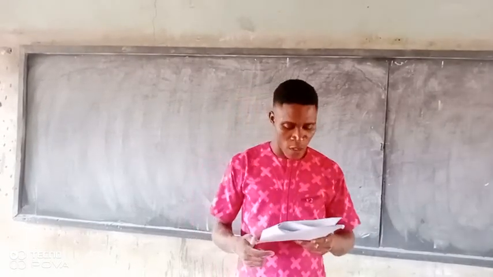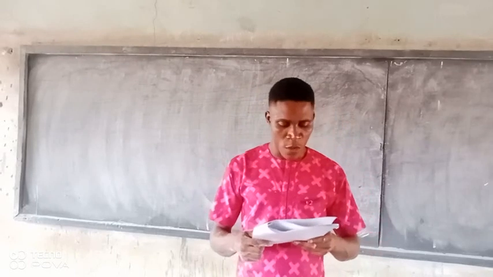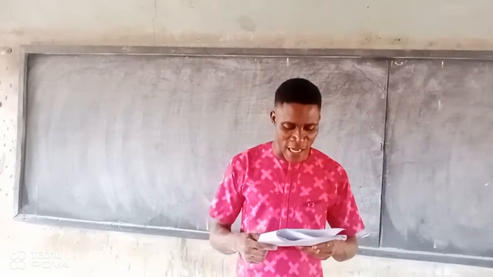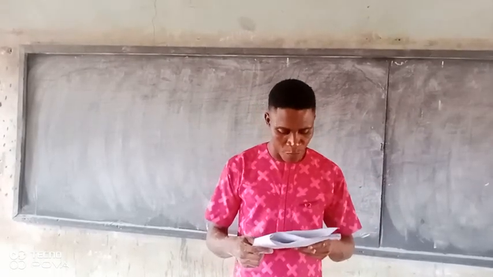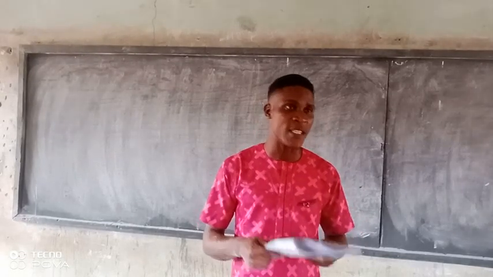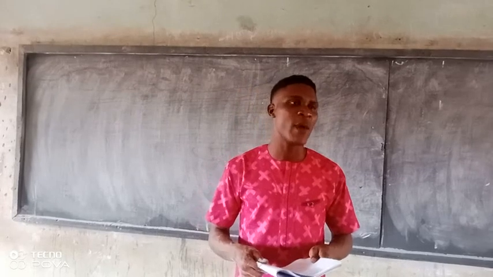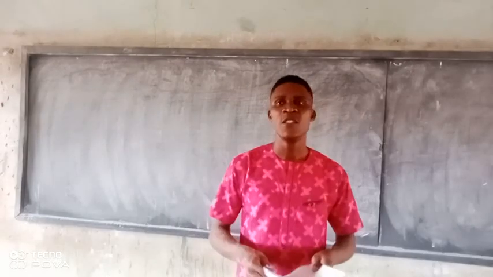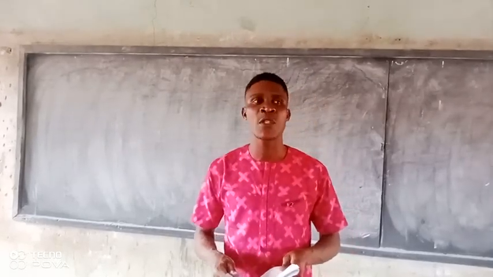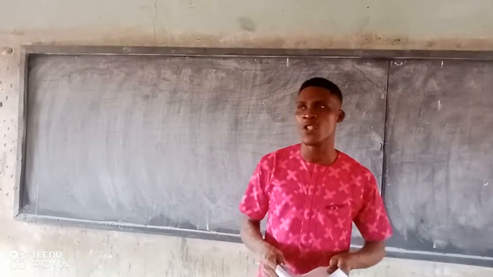Number two, there is a current account with DC. When there are two current accounts, they must cancel out each other at the point of consolidation.